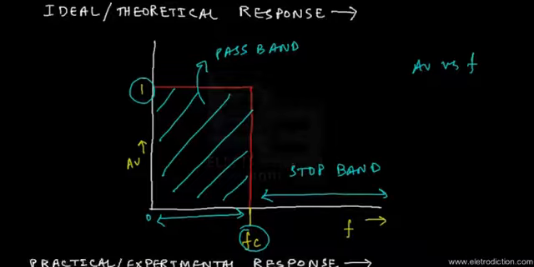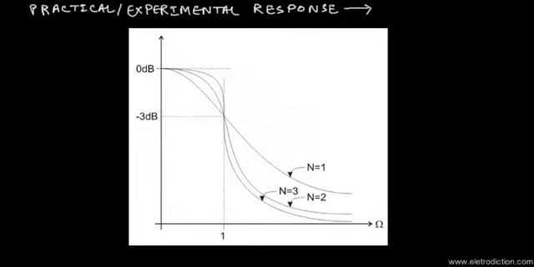So let's take a look at the practical response. Here we have the practical response. Now we are dealing with a first order low pass filter only. You can see over here that this is again a gain versus frequency curve. In this graph, if you observe closely, we have the gain plotted in terms of decibels. So this is the gain in decibels.